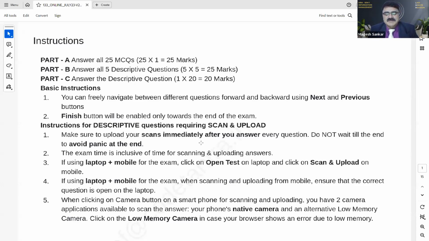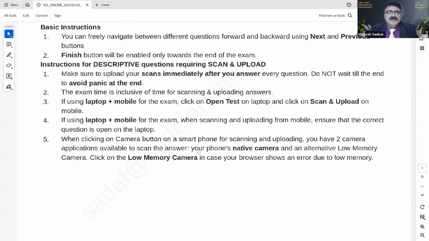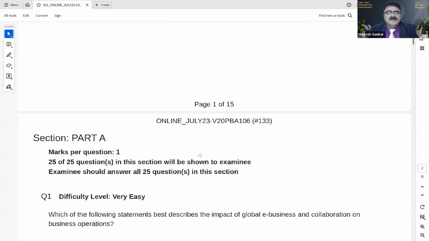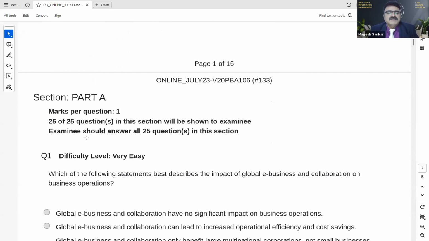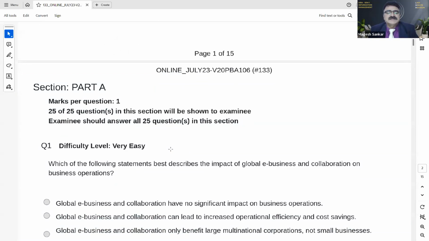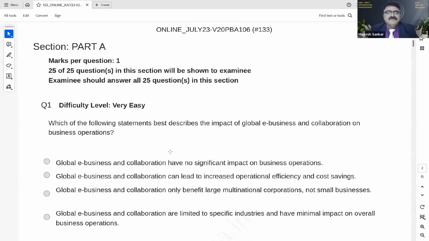So continuing from here, Part A questions, marks per question, it's mentioned as 1 mark each, 25 marks in total. 25 questions in this section will be shown to the examinee. See, the word is 'will be shown to the examinee'. So they are going to show this. Examinee should answer all 25 questions in this section. This one is online basically, so you need to click, and the 25 questions will be evaluated separately.